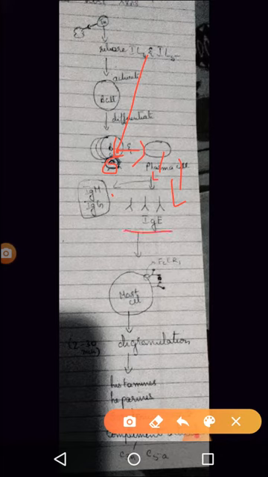In non-atopic people, it is IgM and IgG that is produced. But if the person is allergic, there is a small genetic mutation seen here, and IgE is produced from the plasma cell. This much is the reaction when the pollen enters for the first time. So the body does not show any reactions.